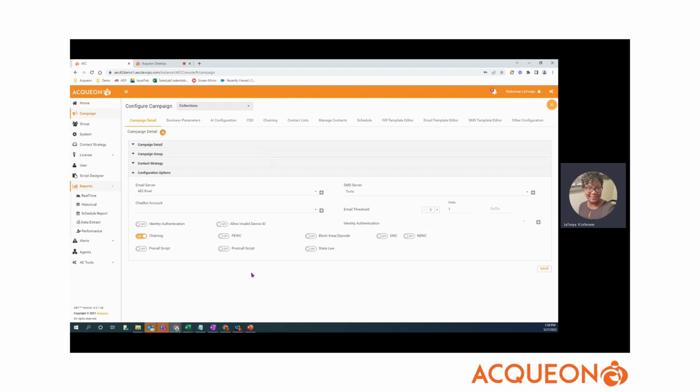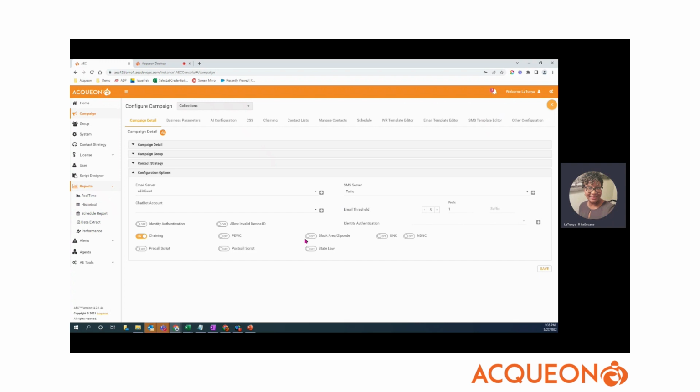Also have the ability to support prior express written consent. So if you have collection campaigns or sales campaigns that require you to have written consent, we have the ability to take identifiers and we can enable that functionality as well. Have pre and post call scripts that we can validate records prior to dialing if we need to connect to a CRM to see if a record still meets the criteria of being dialed. And then we also have a post call script that we can update a system with the outcomes of the call. We also have green zone management.